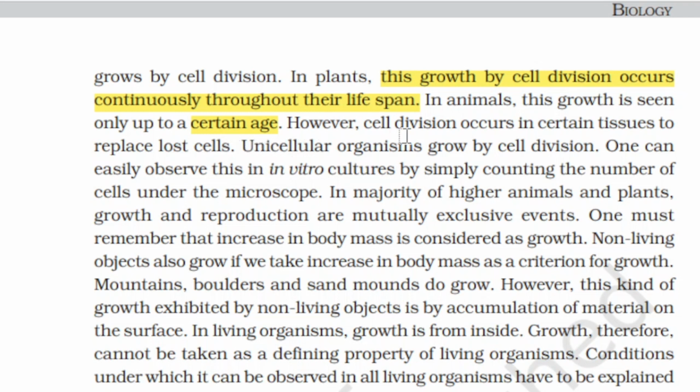Unicellular organisms grow by cell division. One can easily observe this in in vitro cultures by simply counting the number of cells under the microscope. We know that amoeba divide by binary fission, so we can observe all this.